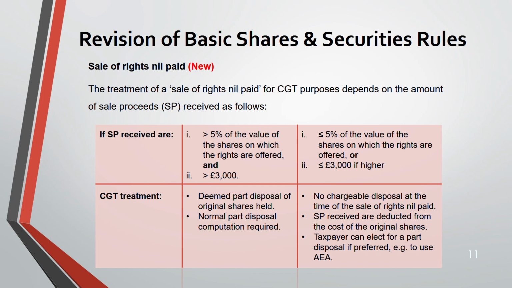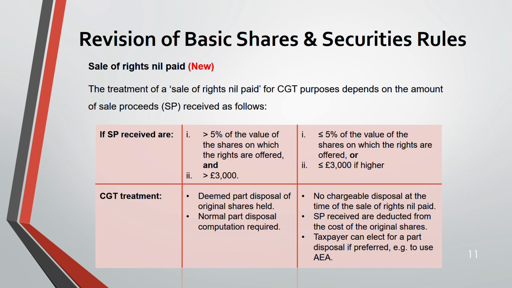Taxpayers can elect for a part disposal if preferred. Otherwise it's not chargeable. But there is an election that taxpayers could make. They could elect for a part disposal if preferred. Why preferred? Sometimes it will be preferable to elect. Why? Because if it's not chargeable, you cannot utilize your annual exempt amount of 6,000, no? It will go wasted.